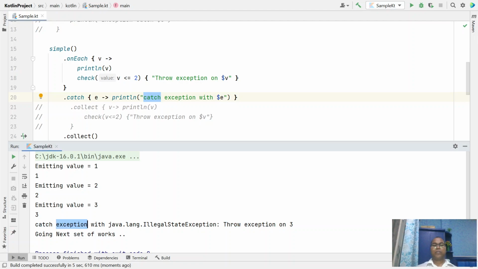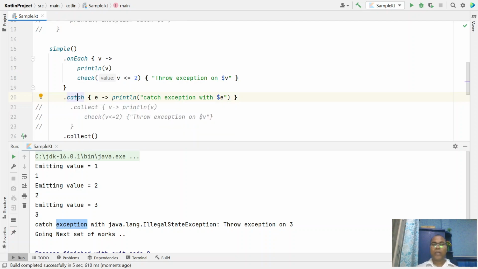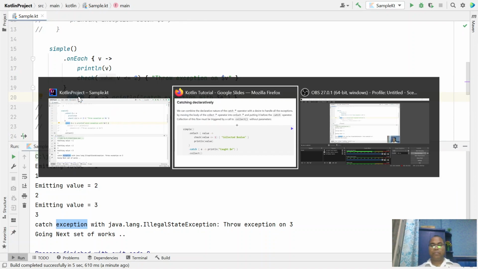Caught exception with message. So please know this is the declarative way to handle exceptions, but these are intermediate operators. After that, sure, we have to use some kind of terminal operator. If any kind of exception is thrown, this catch block is able to handle it.